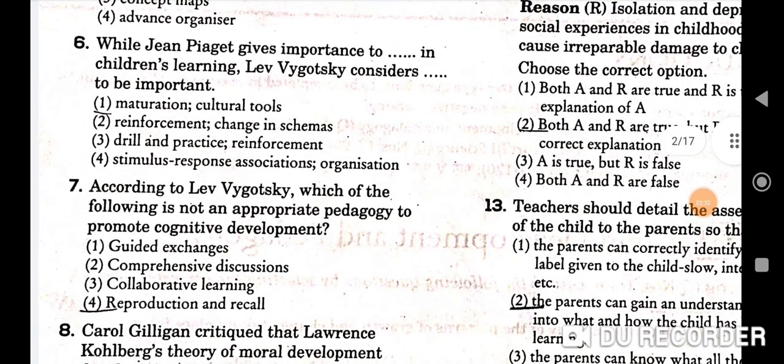Next question is, question number 6. While Jean Piaget gave importance to dash in children's learning, Lev Vygotsky considers dash to be important. So here, while Jean Piaget gave importance to maturation in children's learning, Lev Vygotsky considers cultural tools to be important. So here first will be the correct option, maturation and cultural tools.